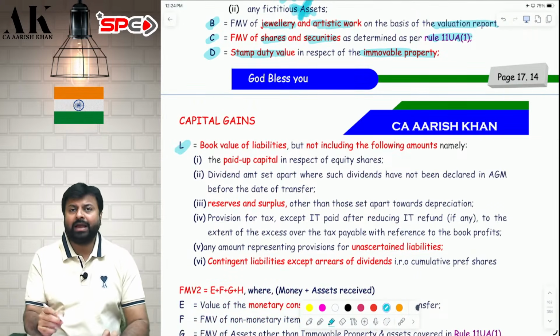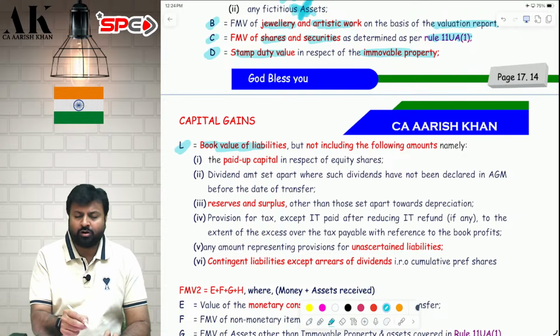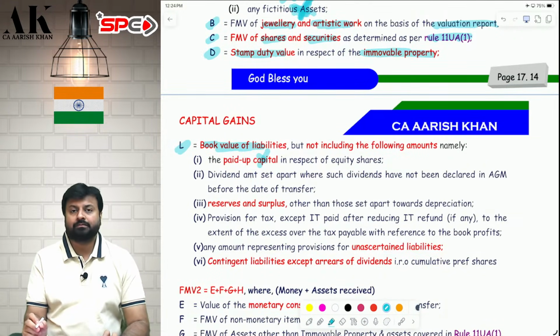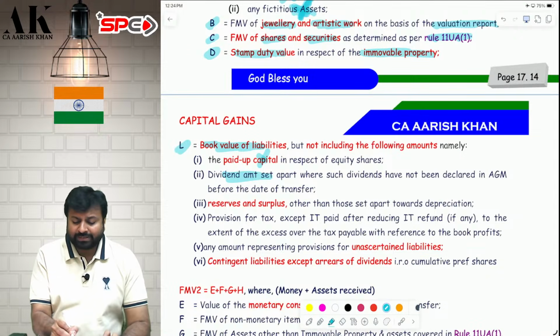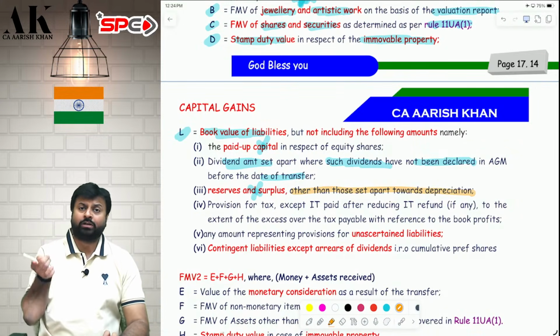What is liability? For A, B, C, D over, now minus L. Liability, take book value of all liabilities, but do not take the following liabilities. First, do not take paid up capital. Do not take dividend amount set apart where such dividend has not been declared in the AGM before the date of transfer. Do not take reserves and surplus, but in reserves and surplus, take those set apart towards depreciation.